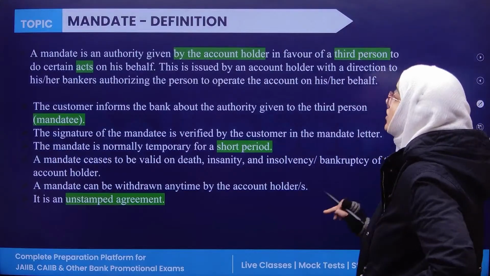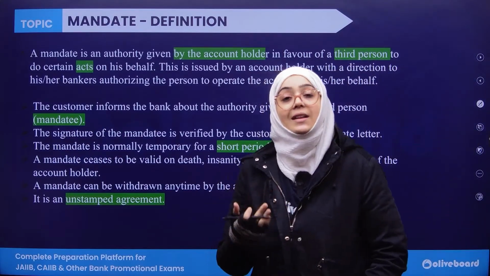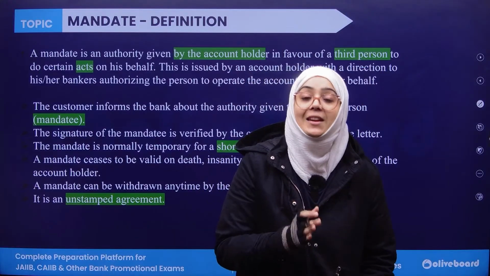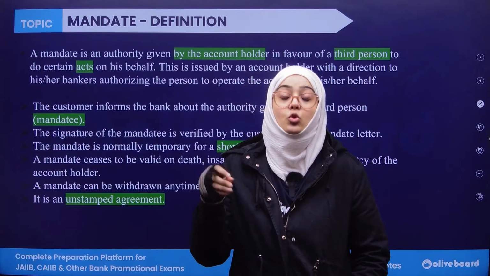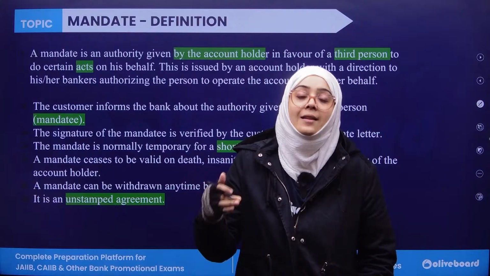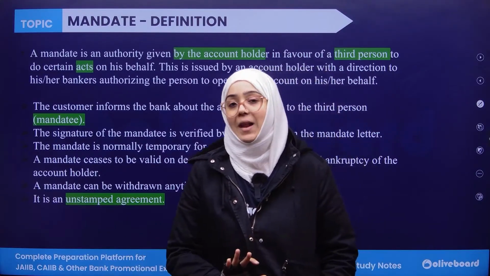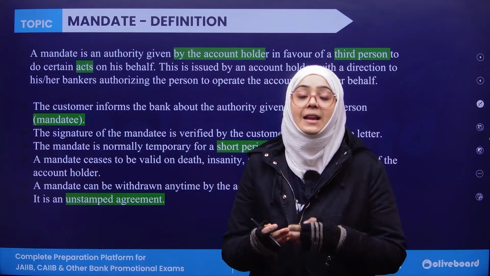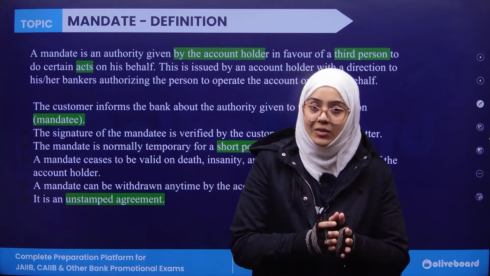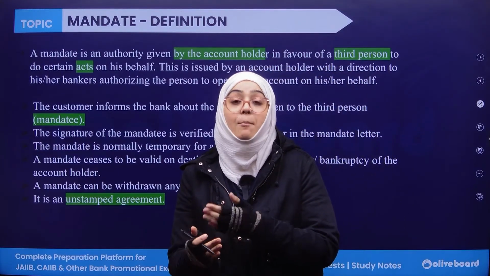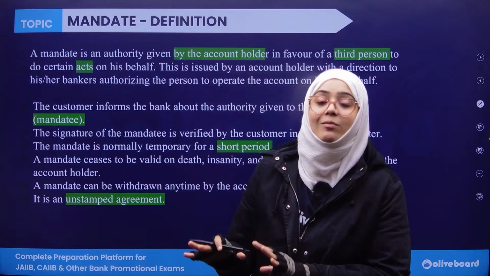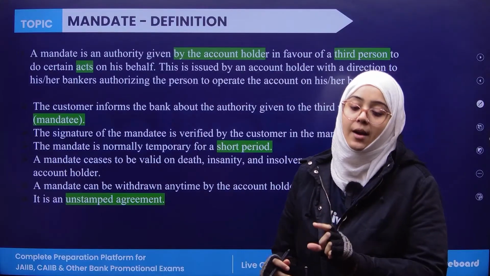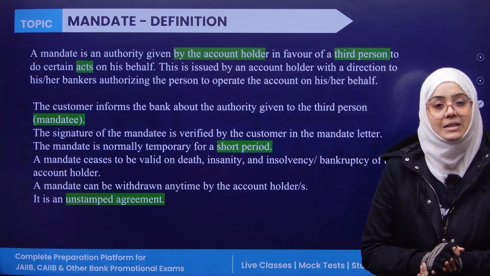The very first thing of this chapter is mandate. Now, what is a mandate? Mandate is an authority which is given by one person in favor of another person to do or to act on his or her behalf. That is known as a mandate, right? It is just authority given by one person to another person, called the mandatee, who is now responsible to carry out certain acts on his or her behalf.